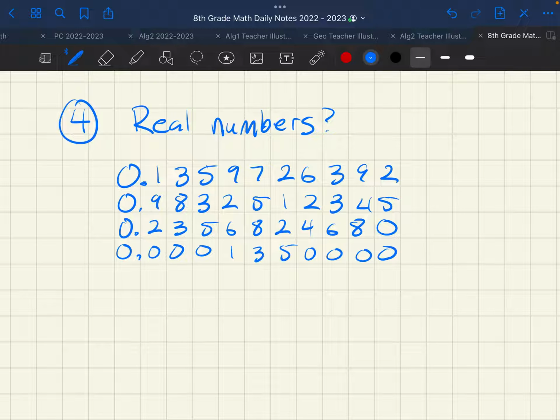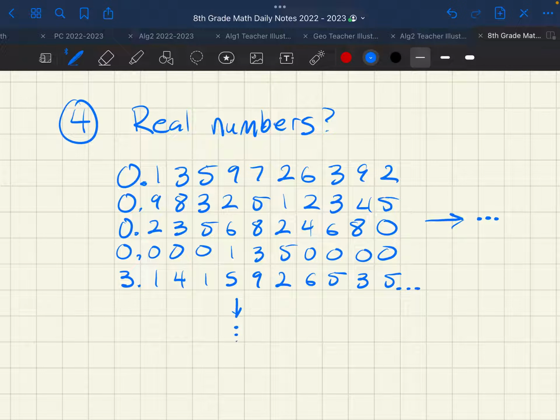It includes 3.141592653, and all these numbers could go on forever. Theoretically, I could go on forever in that direction, and now, theoretically, I'm going down forever in this direction. So we somehow have found the holy grail. This list contains every single possible real number.